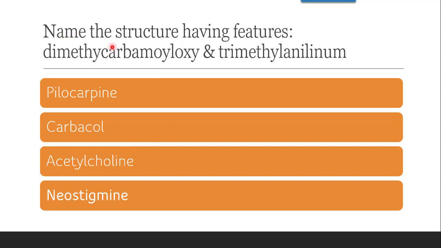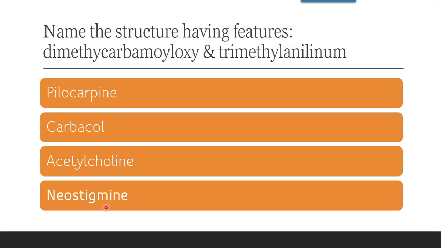Question: name the structure having features such as dimethylcarbamoyloxy and trimethylanilinium. Look at the structures given: pilocarpine, carbachol, acetylcholine. Definitely acetylcholine is not it. Coming to neostigmine, its structure is very important from the exam point of view.